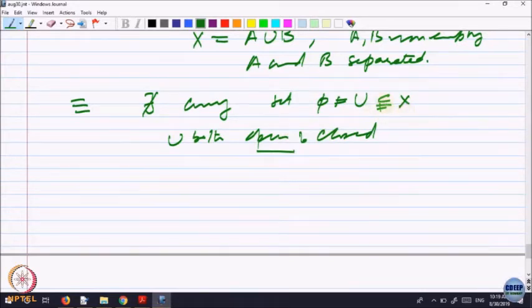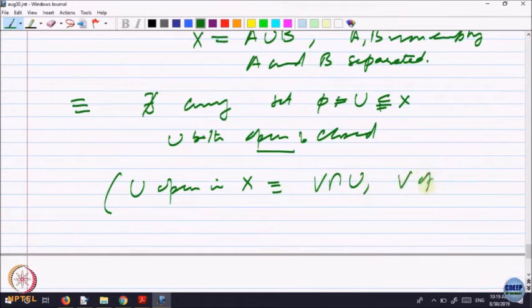U is a subset of X, right. So, U open in X is the same as saying it is V intersection U, where V is open in R n. It is part of an open set in R n.